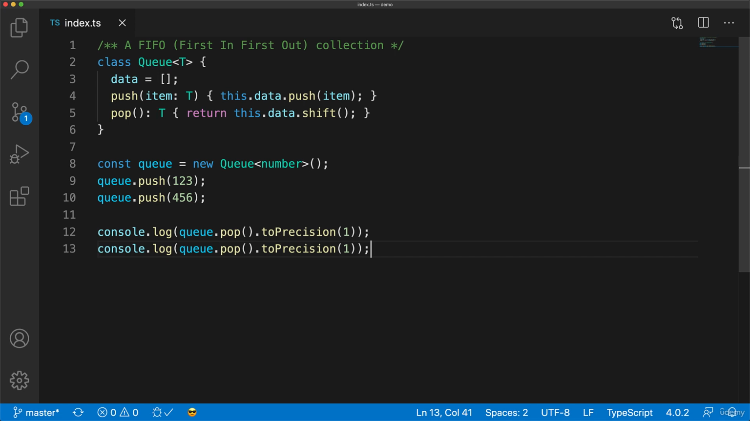So to summarize, generics allow you to add type arguments that can be used to enforce a relationship between different members of a piece of code. Here we are using a generic argument in the queue class and storing it in type T. We use this to ensure that only items of type T are accepted by the push method and subsequently returned from the pop method.